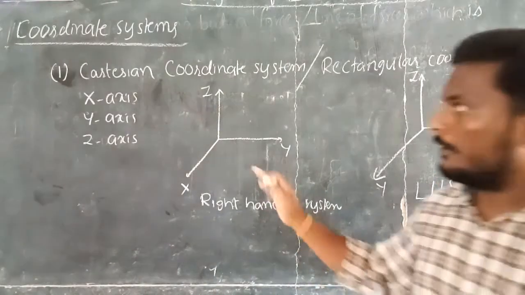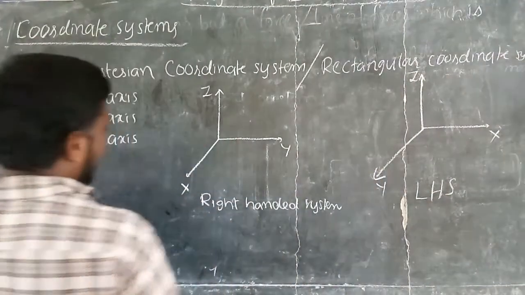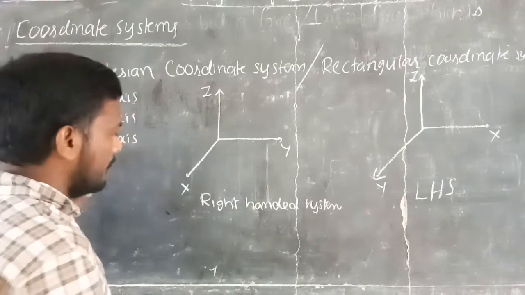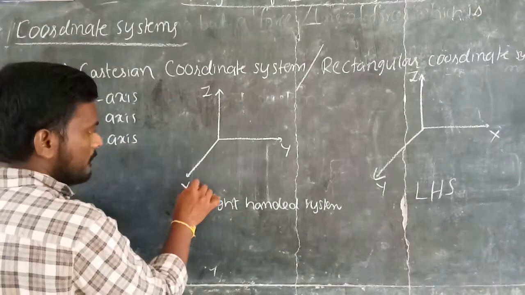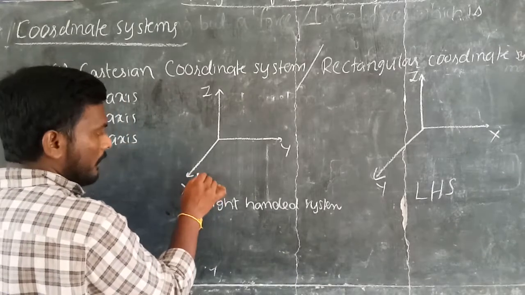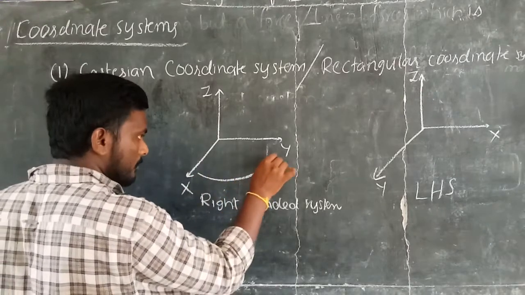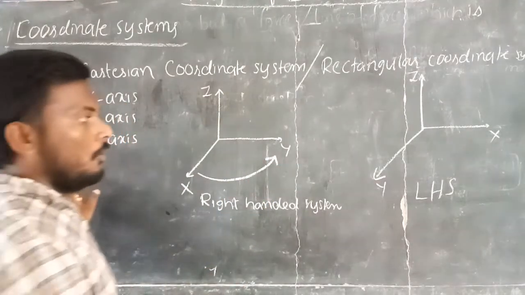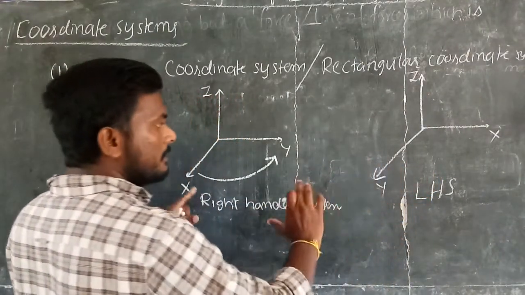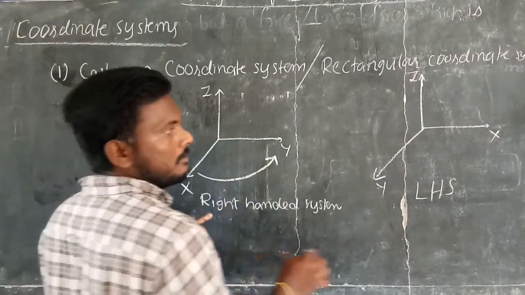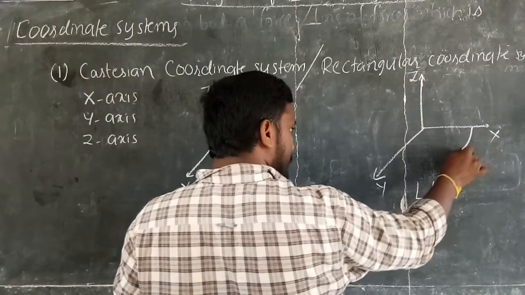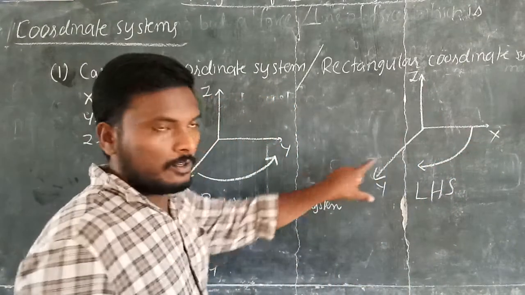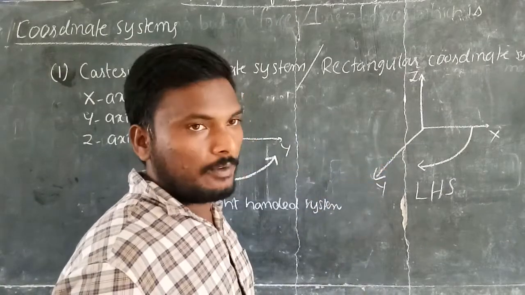So how do we define the right-handed system? If the x-axis is rotated towards the y-axis, such a system is called a right-handed system. Here, after interchanging the x and y axes, if the x-axis is rotated towards the y-axis, for this figure such a system is called a left-handed system.